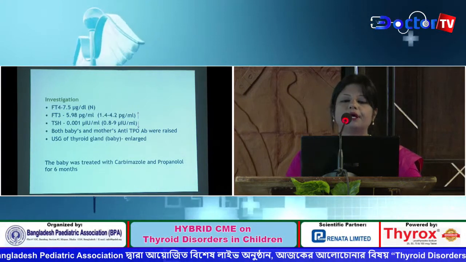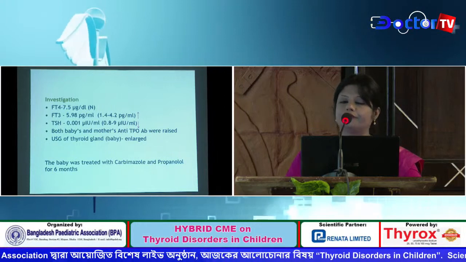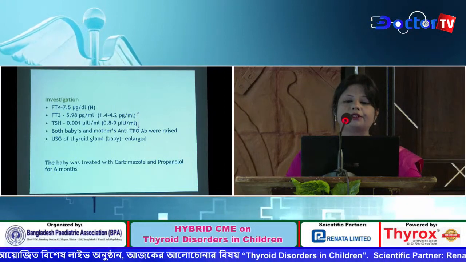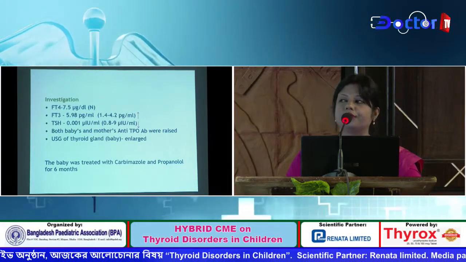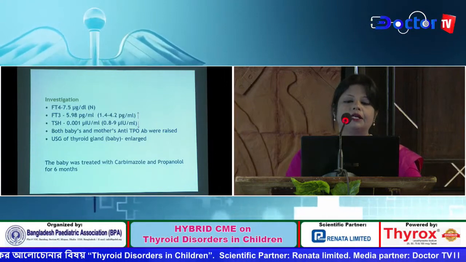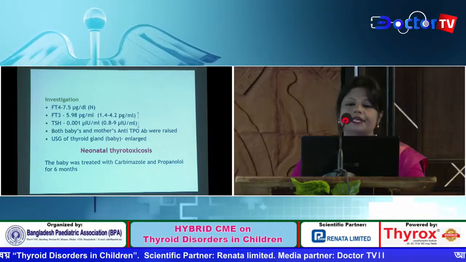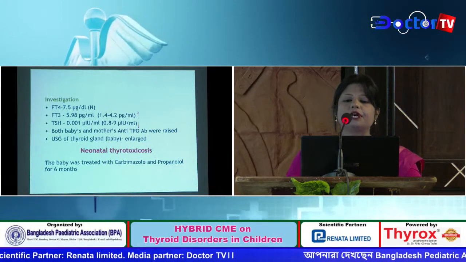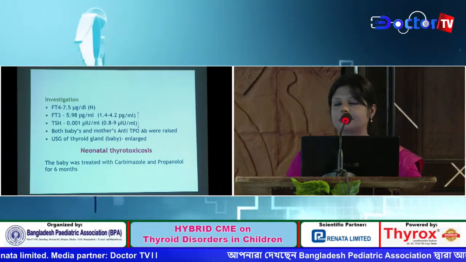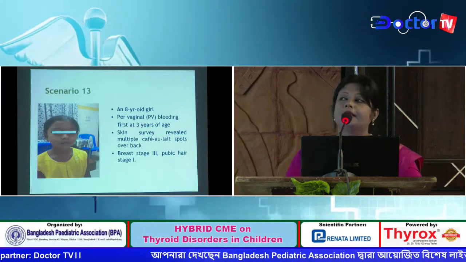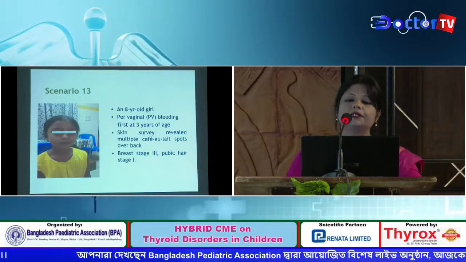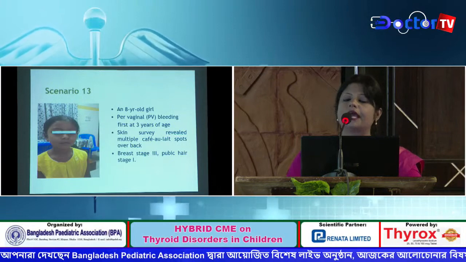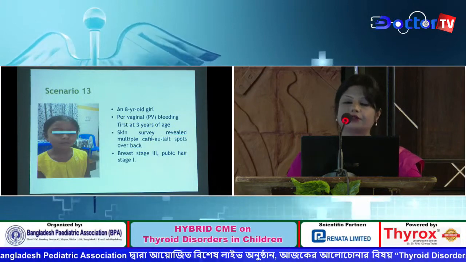Both baby and mother's anti-TPO antibody were raised, and ultrasonogram of thyroid gland of the baby was done showing enlarged thyroid gland. So it was diagnosed as a case of neonatal thyrotoxicosis, and the baby was treated with carbimazole and propranolol for 6 months. An 8-year-old girl presented with per vaginal bleeding, which appeared at 3 years of age.